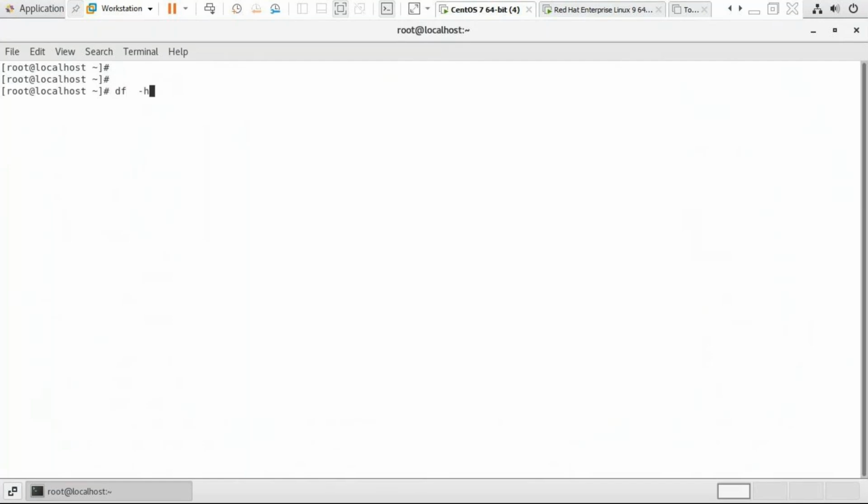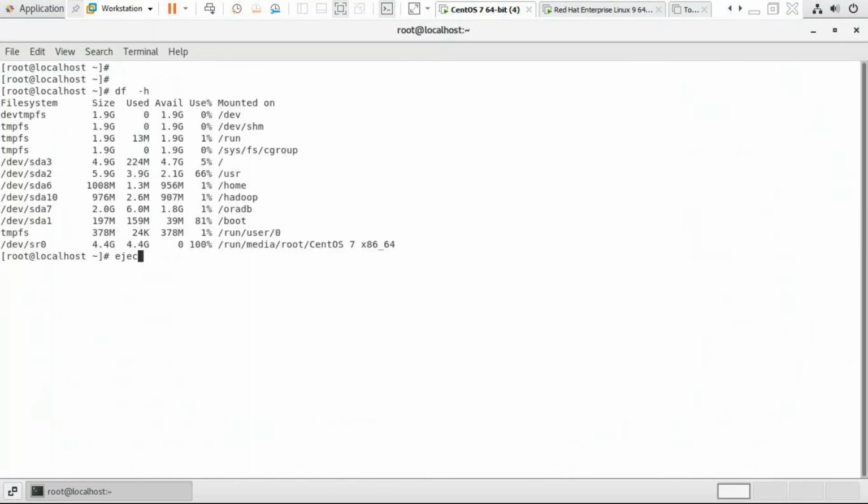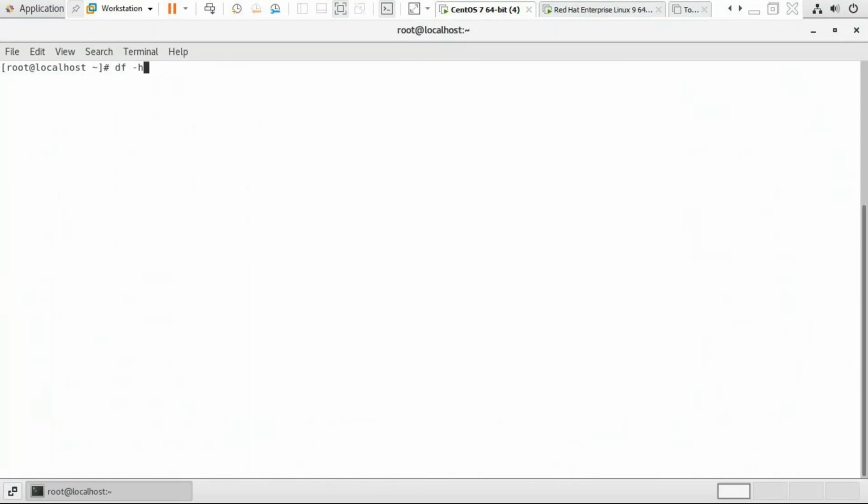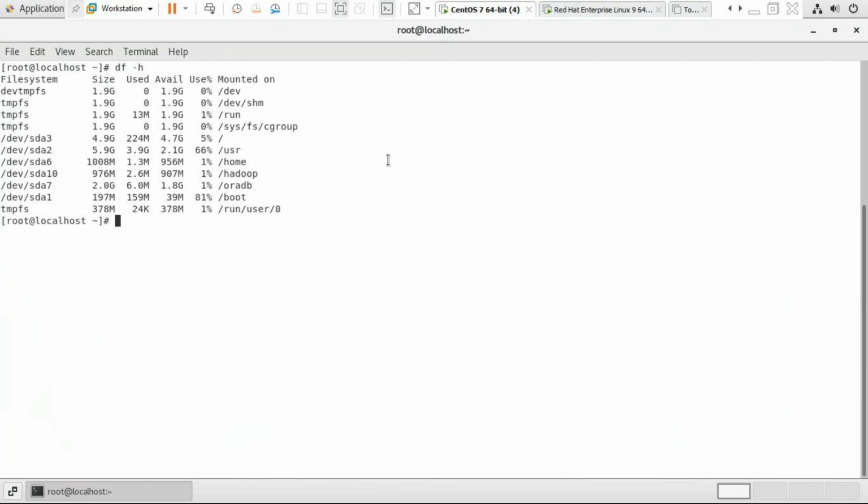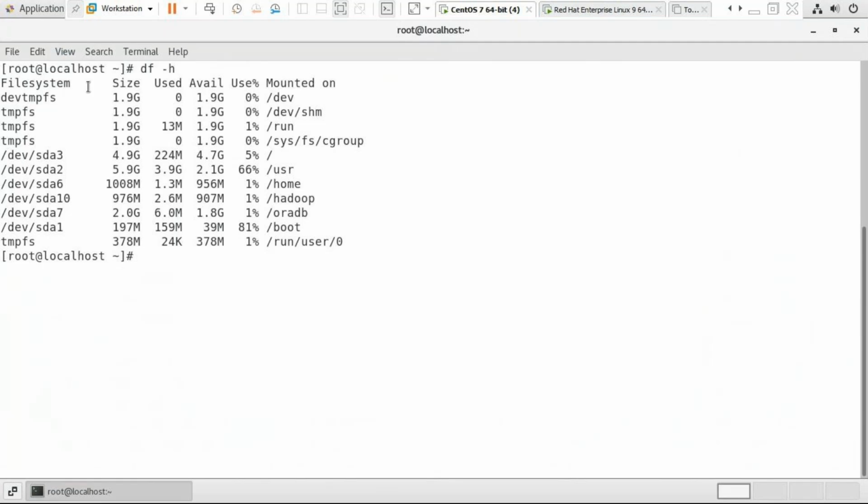So run df -h. Already we have the file system hd6 mounted on /home. What type of file system?